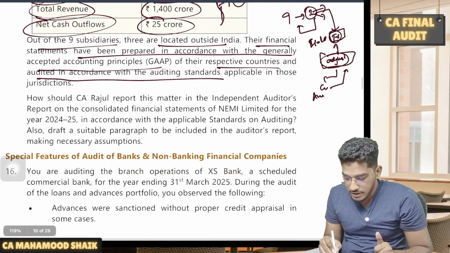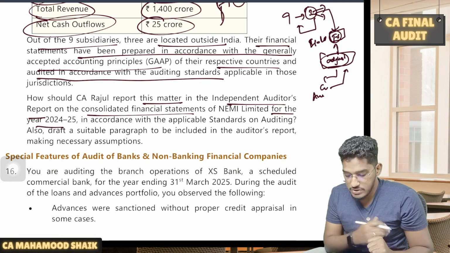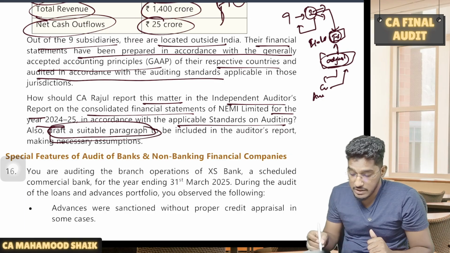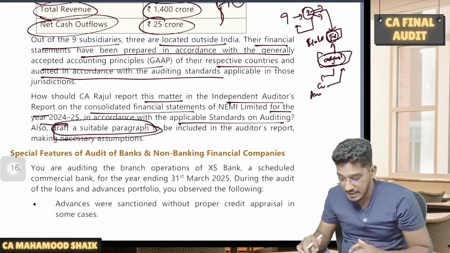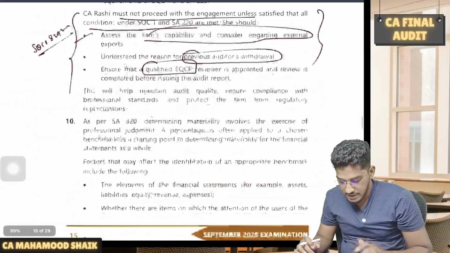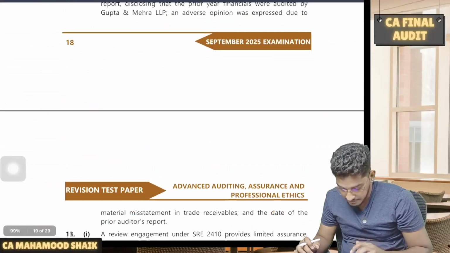How should CA Rajul report this matter in the independent auditor's report on the consolidated financial statements of NEMI Limited for the year 2024-25 in accordance with the applicable standards on auditing? Also draft a suitable paragraph. Very, very important. They are not just asking you reporting requirements, they are asking you to even draft it. So as you could see here, they have given you the entire drafting.